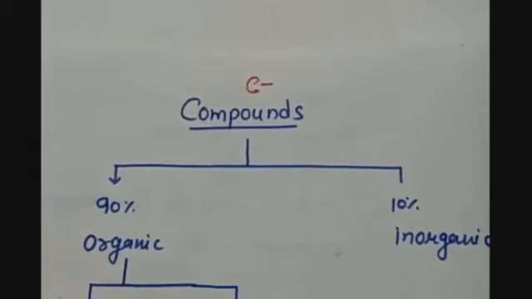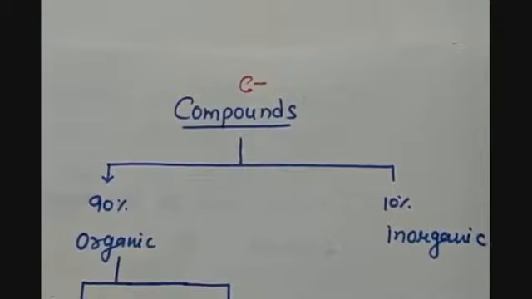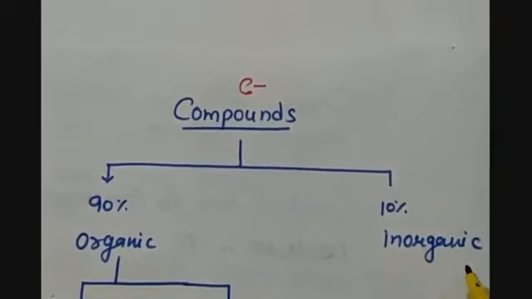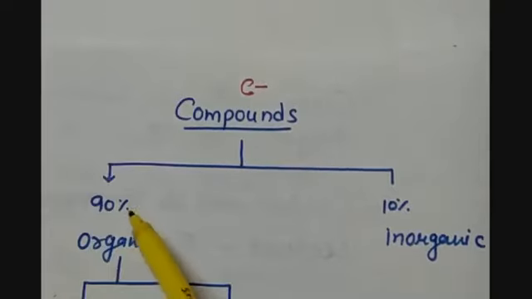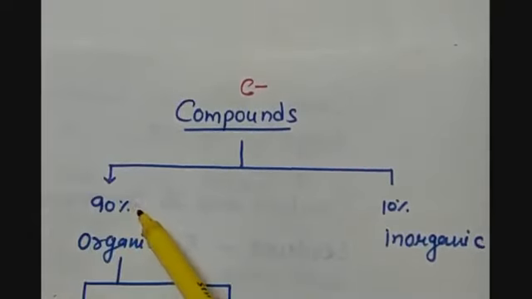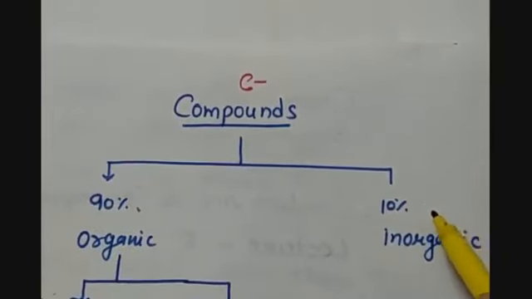All the carbon compounds can be categorized in two different parts. One is organic and second is inorganic. Now, organic carbon compounds are those compounds which are obtained from the living matters, and inorganic carbon compounds are those compounds which are obtained from the non-living matter. So in the universe, out of 100% of carbon compounds, 90% of the carbon compounds are organic and only 10% of the carbon compounds are inorganic in nature.